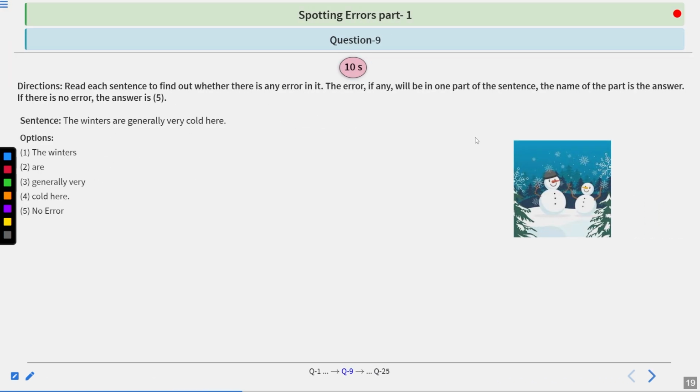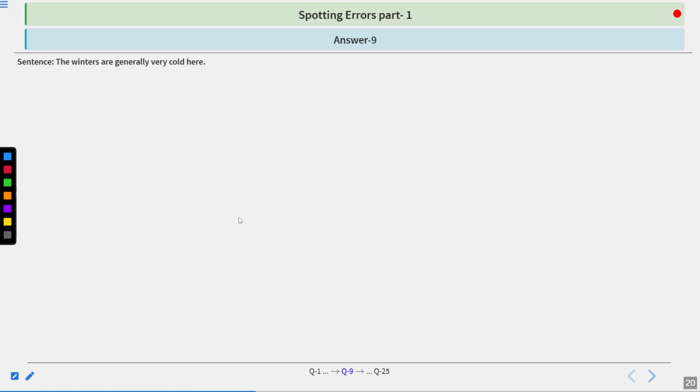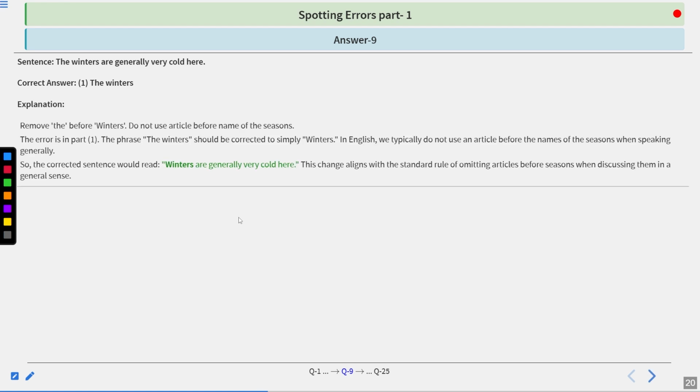The winters are generally very cold here. Options are given below. You have 10 seconds to answer. I hope you have found it. The correct answer is the winters, option number 1. Look at the explanation.